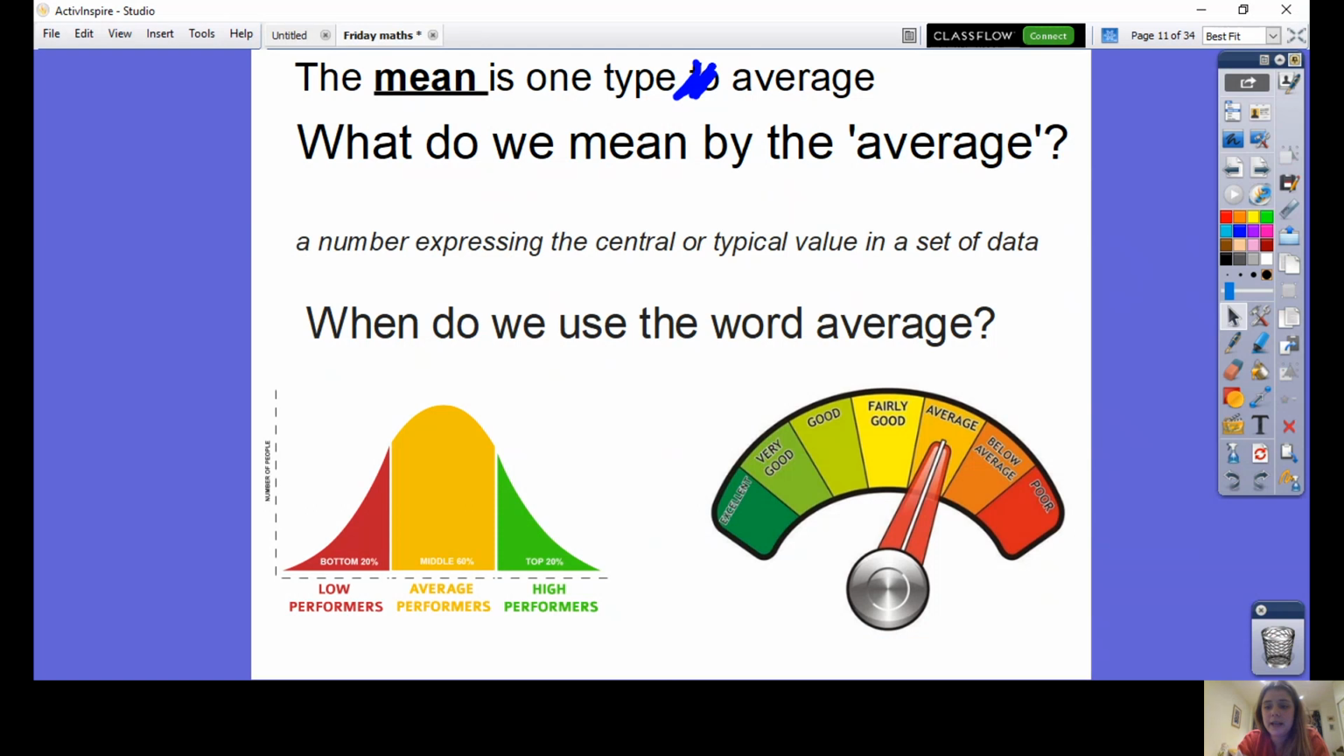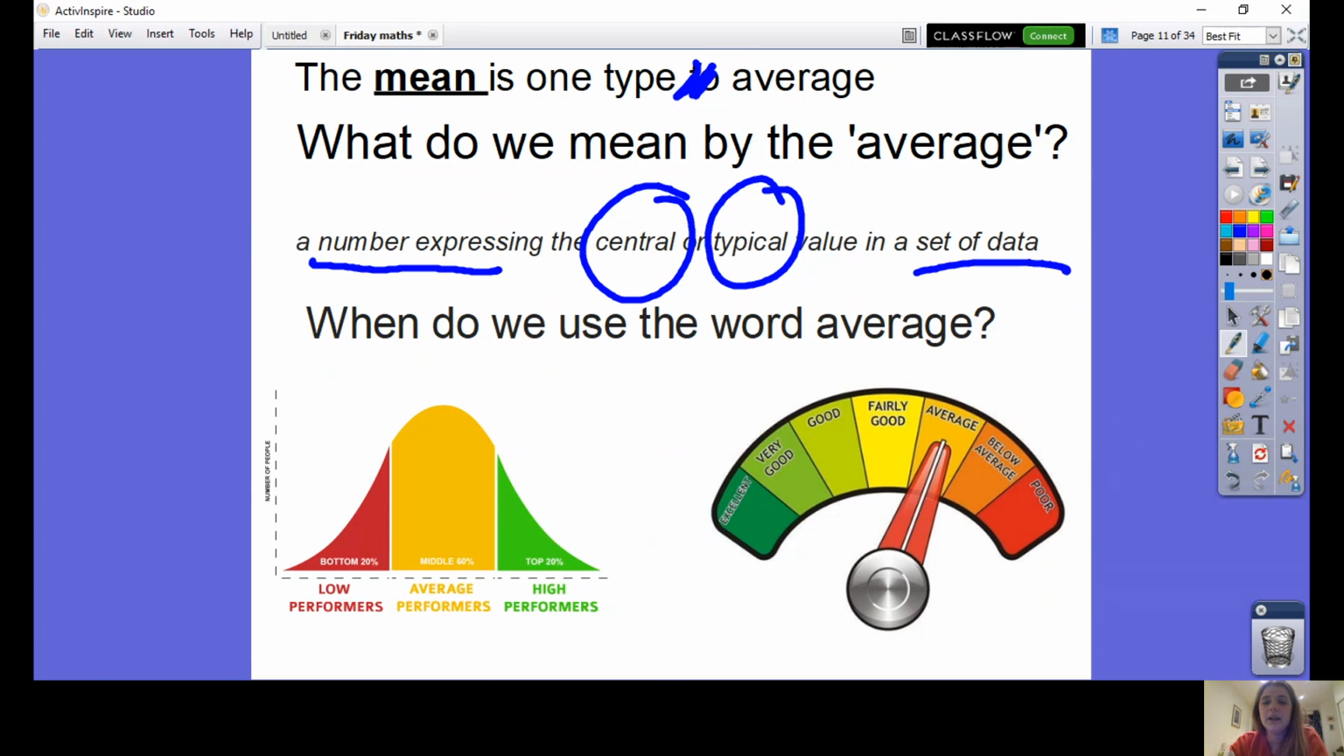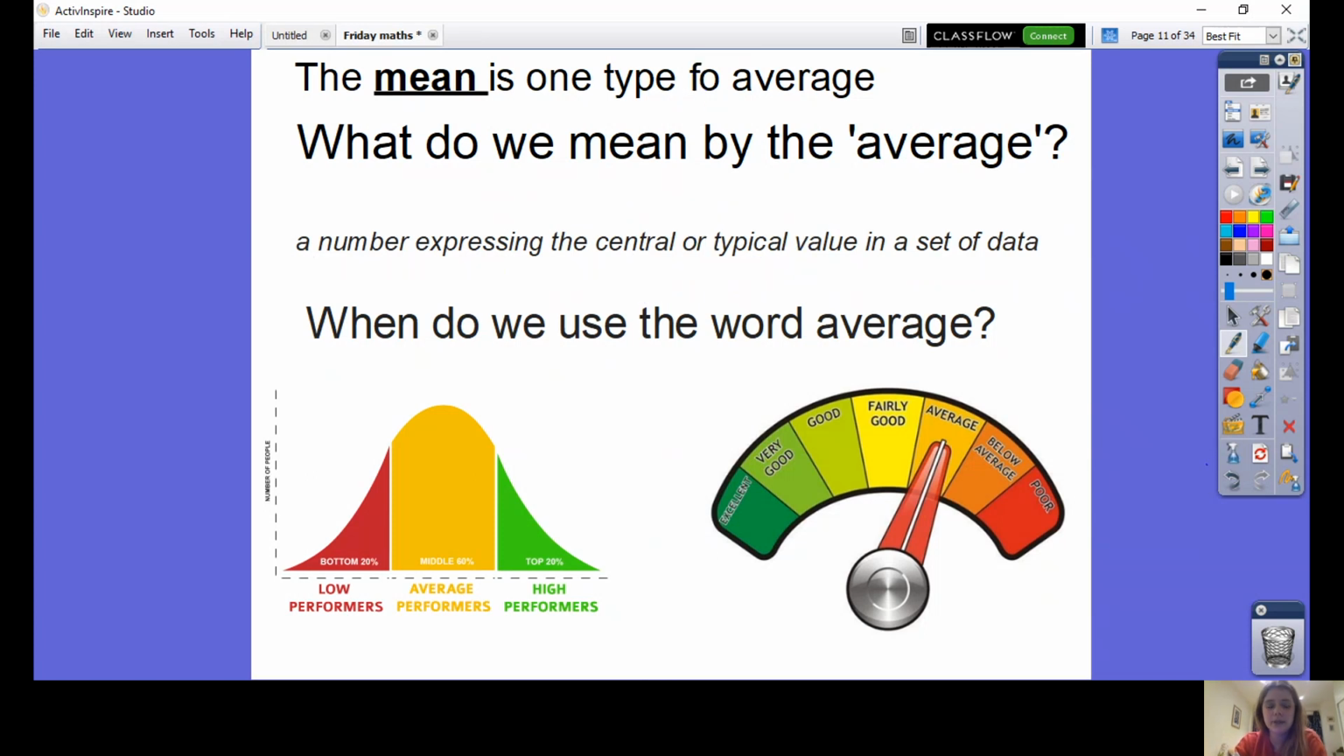So average is, the definition, a number expressing the central or typical value in a set of data. So that means if we're looking, for example, at the scores in the class, the average would be the central or typical score in the class. What did most people get?